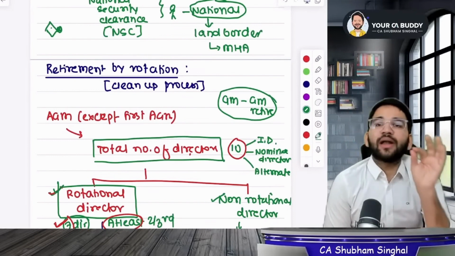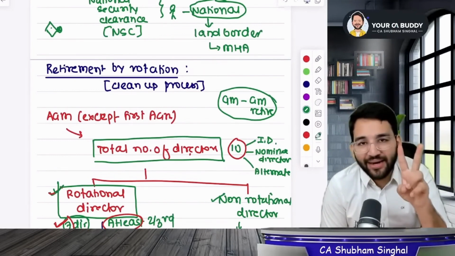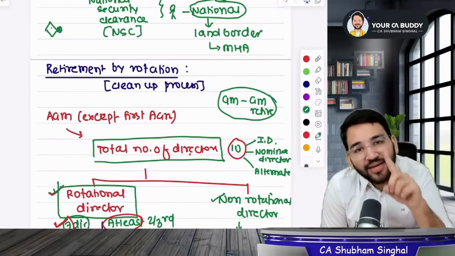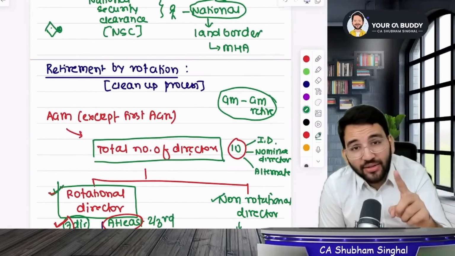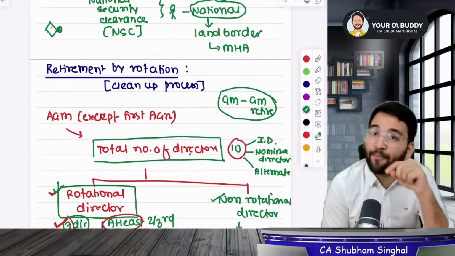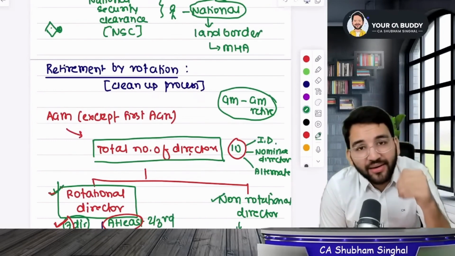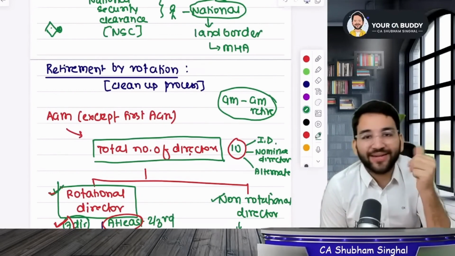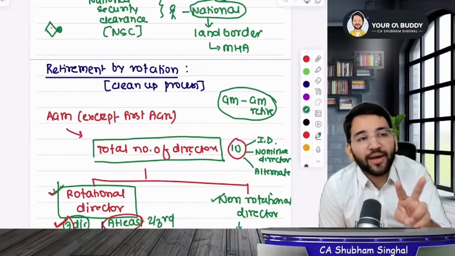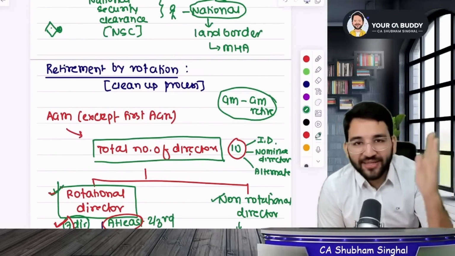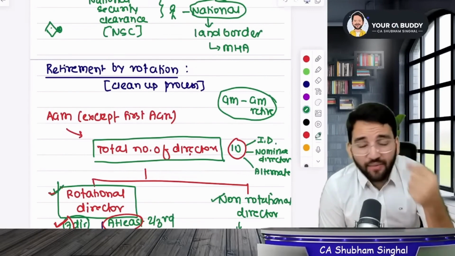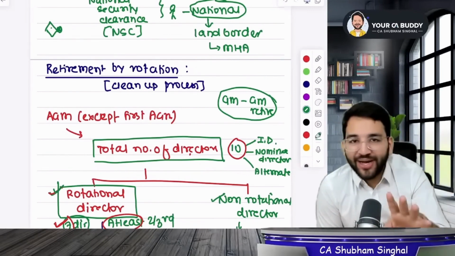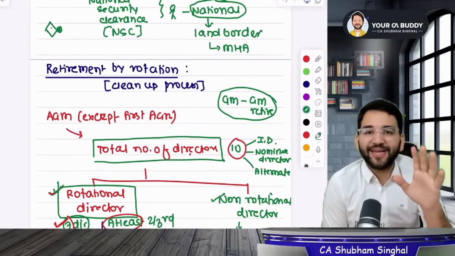In the year, of the total number of directors, at least two-thirds will be rotational, from which one-third directors will retire. Listen carefully, two-thirds will be at least, meaning you'll round up. Then the one-third that will retire, you will round off with max. Out of 10, you will get to know that 2 of them are leaving. Who will be those 2 directors? The longest ones in office, on a FIFO basis. If there are multiple people, then what will you do? Make a mutual agreement. Otherwise, we will decide by lottery.